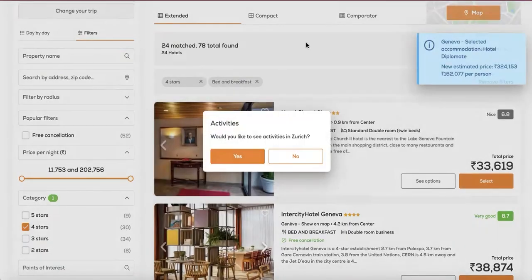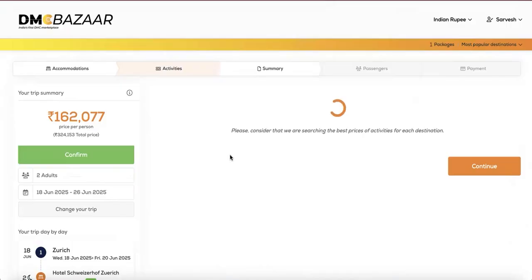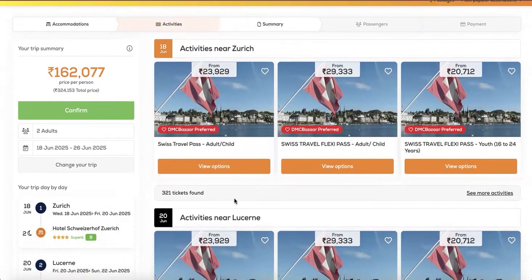Once the accommodations have been selected, the system prompts you to add more activities. Click on Yes if you're looking at adding more adventurous activities to make it a full, complete package to offer your guests. The easiest and most convenient option for travel within Switzerland is the Swiss Pass.